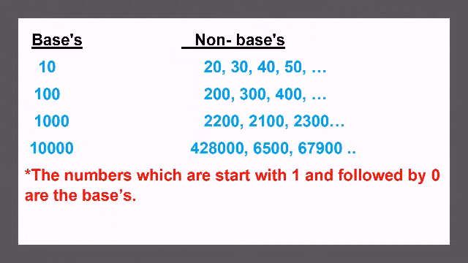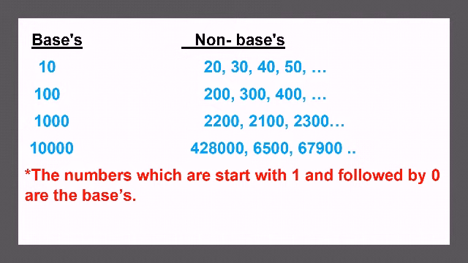Now let me help you recognize the bases and non-bases. What are the bases? Like 10. If I take the 2-digit number 10, then it's a base. But 20, 30, 40, 50 are not bases. Why are these numbers not bases? Because they start with 2, not with 1. Those numbers which start with 1 and are followed by 0s are called the bases.